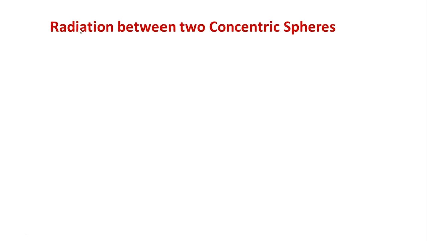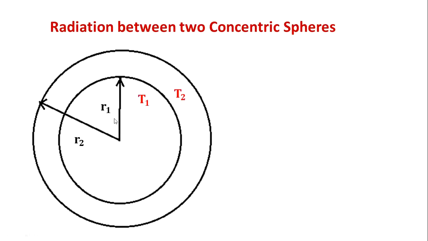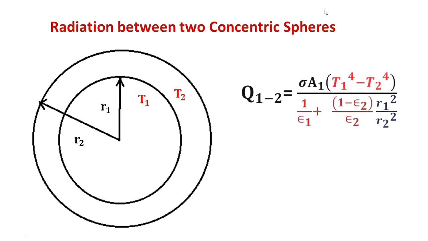Heat radiation between two concentric spherical bodies of radii R1 and R2, maintained at temperatures T1 and T2. Therefore this is the equation you will get.